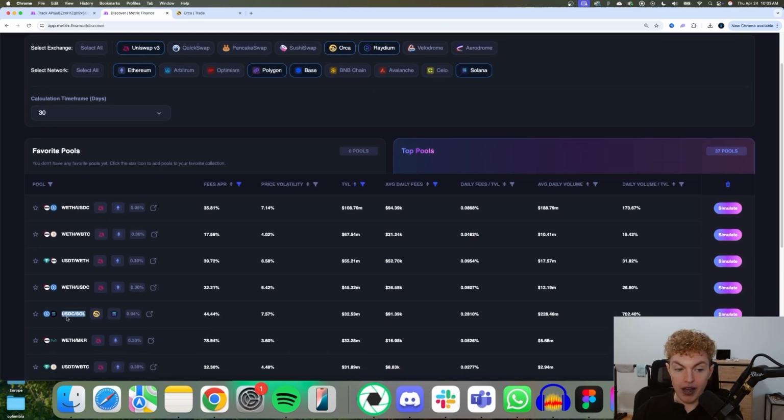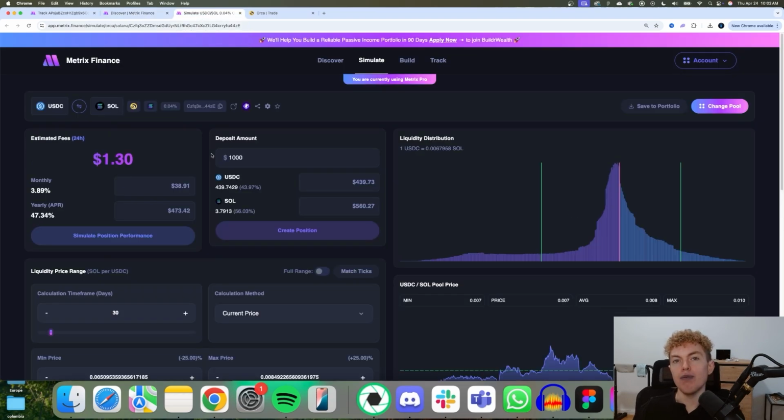And then we have the one that I'm in, USDC to Solana. We can go ahead and simulate that in a new tab and dive deeper. And I can show you guys how I'm in this pool making income. And remember, there's always risks to this investing, such as divergence loss. So make sure to do your own research.